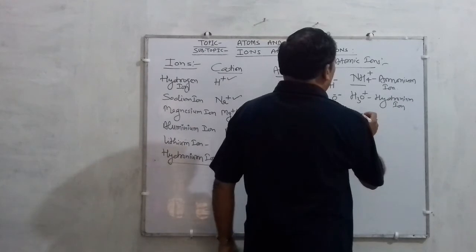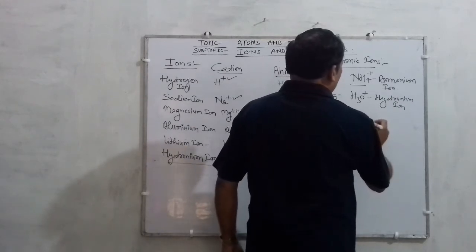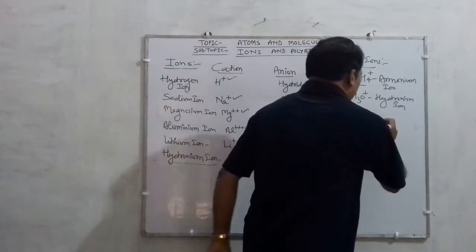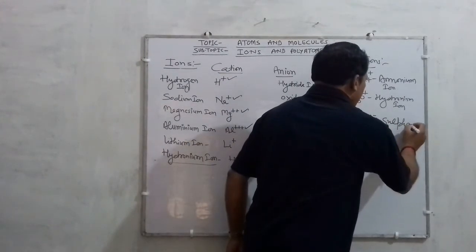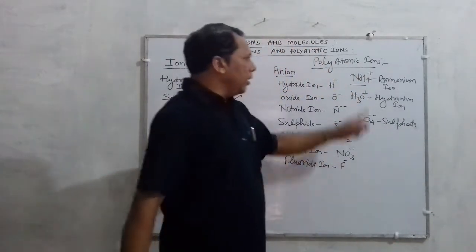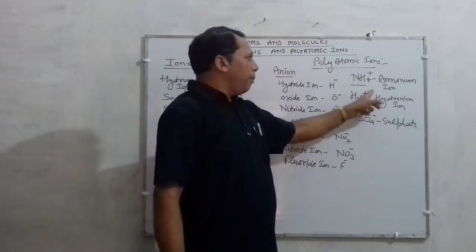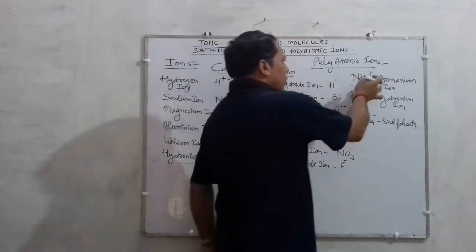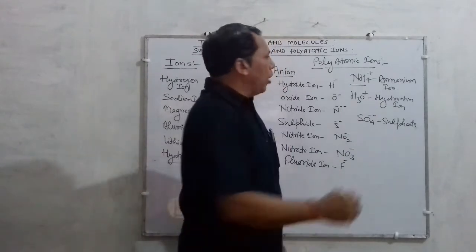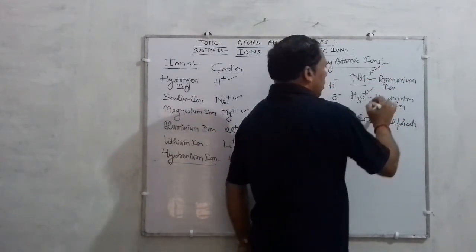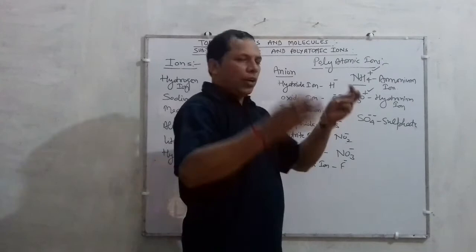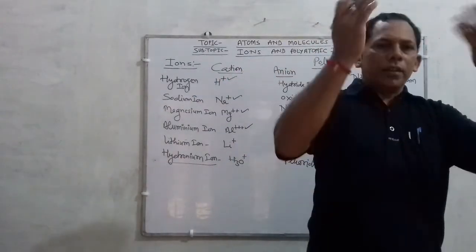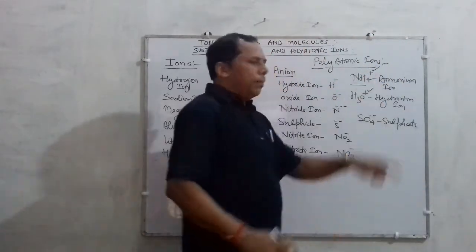Another example you can put, you have heard the name of SO4 minus 2. It is also a group of atoms and the name is sulfate ion. Children, no matter whether it is plus or minus. If plus, it will be a cation, but we are talking about polyatomic ions. They are groups of atoms, but you have to focus on what charge is present. According to the definition, a group of atoms containing a net positive or net negative charge is called a polyatomic ion.